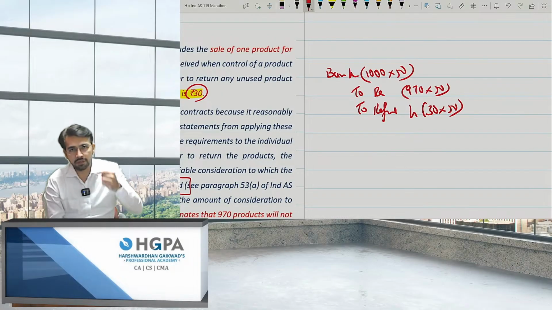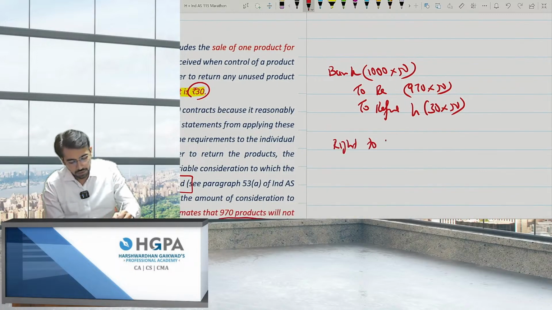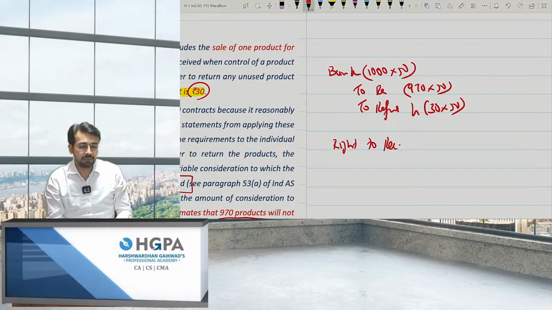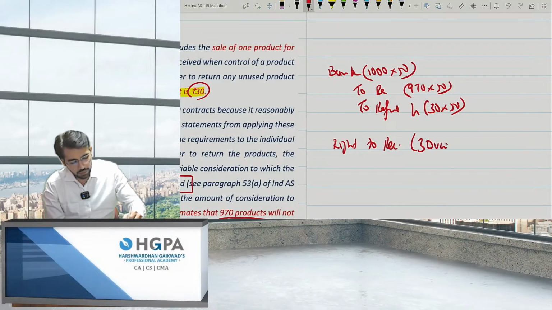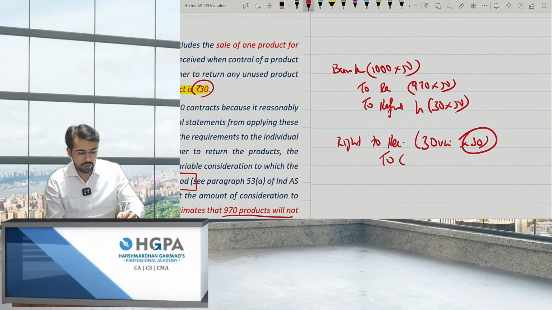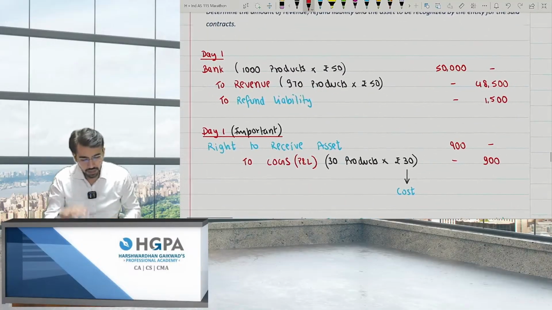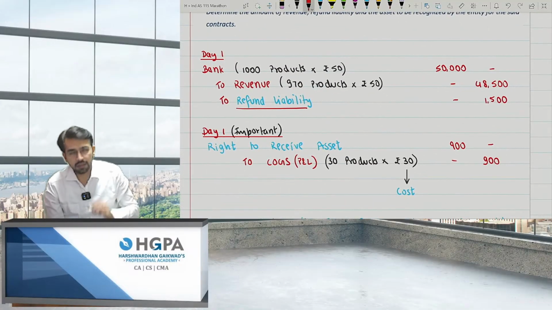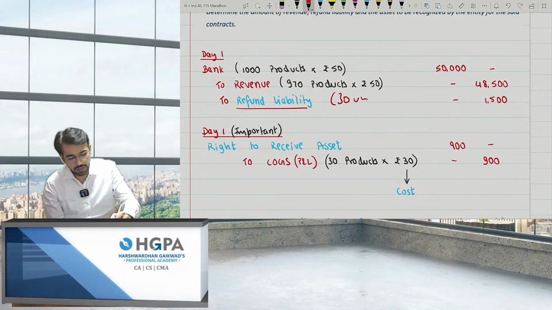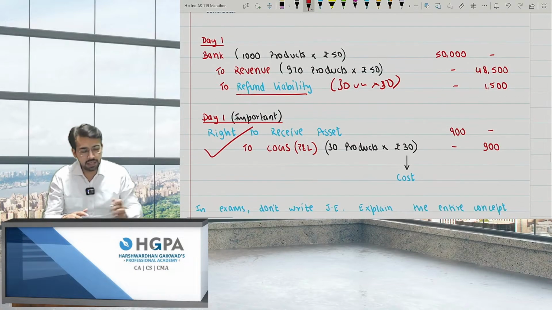And this is not the same. You will book one more entry. What is the entry? The entry is right to receive asset. If they are not sold, obviously you will get it back. And how many units will you get? 30 units at rupees 30, because I want to take the cost price, to COGS, or you can say P&L. This is the answer. So I've given you these two entries. There is refund liability of 30 units into 50 rupees. And also don't forget this entry. This is important, because right to receive asset should also be created, and at cost.